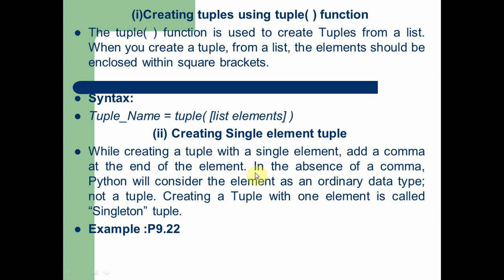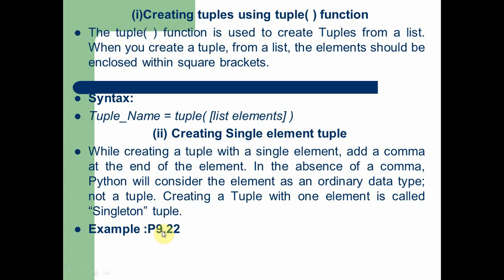So if you want to create a tuple with a single element, write the tuple name is equal to, give the tuple keyword or any previous method, add the element within parentheses, and after adding the single element, add the comma at the end of the element. In the absence of a comma, Python will consider the element as an ordinary data type, not a tuple. So you should add a comma.